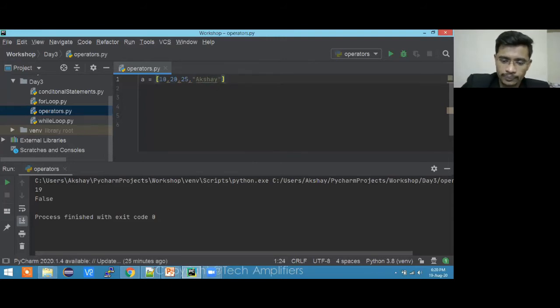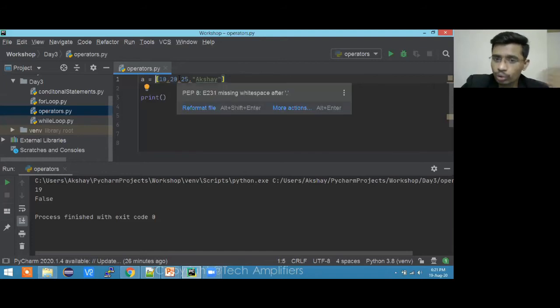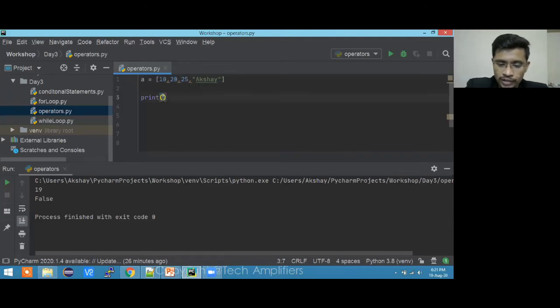Now, suppose you got a list from somebody, or from the user, and you want to check something. I haven't taught you if yet, so just try to understand this, and when I teach you if, I'll use it. If you want to check whether the number 20 is present in my list, I want either true or false. My question is whether the number 20 is present in my list. The answer will be true, or if it is not present, it should return false. That's my expected output.